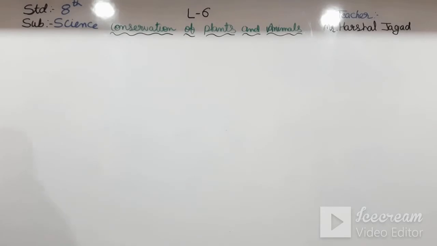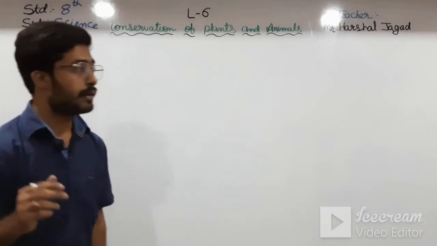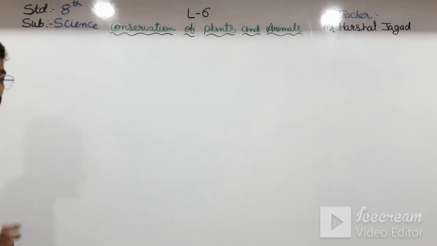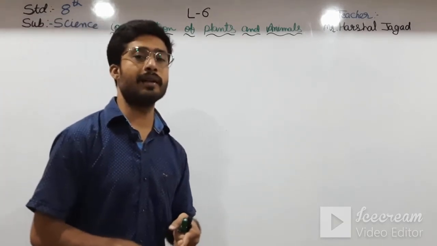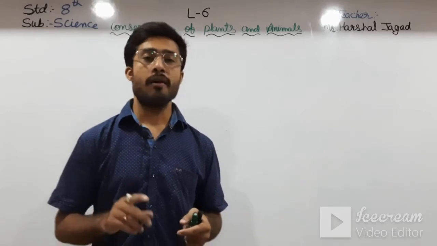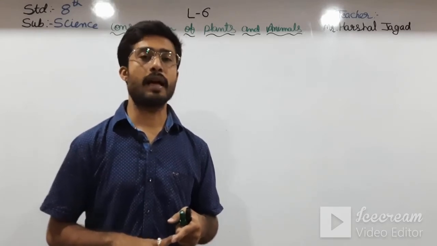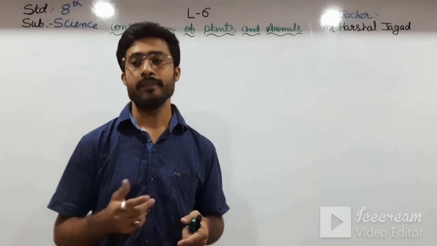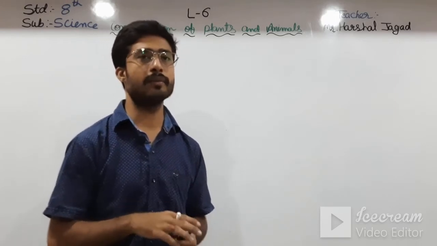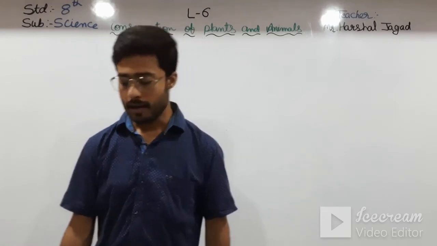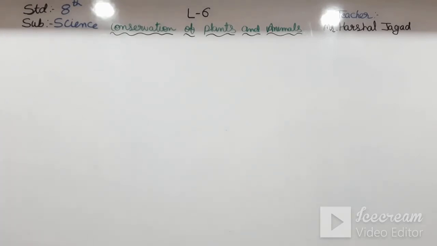Okay students, see here, we have just finished chapter number 6, conservation of plants and animals, and in the previous video I told you that you have to find out the answers of the MCQs and fill in the blanks. Okay students, I am writing those answers on the board, so verify your answers. See here, we are starting the exercise.